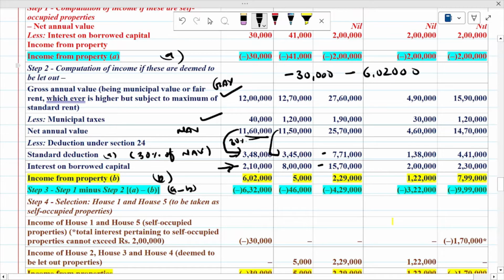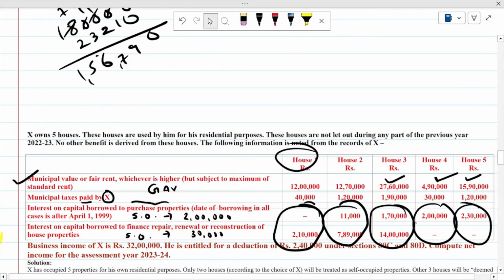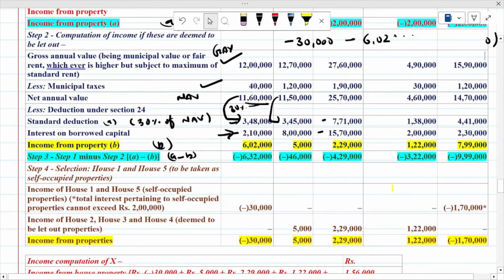So minus minus plus, so 6 lakh 32,000 and the sign of the greater number. That is why you are getting minus 6 lakh 32,000 here also. And the same thing you can apply for the remaining houses, and you can find out the answer for house number 2, 3, 4 and 5.